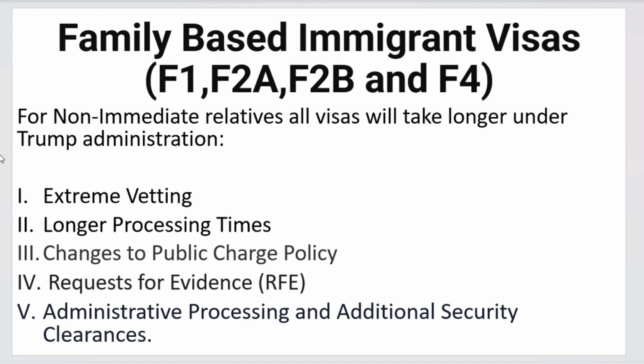All visas will take longer under the Trump administration. For F2A, we anticipate a small change in processing times. However, for F1, F2B, F3, and F4, we anticipate long processing times caused by extreme vetting and public charge evidence.